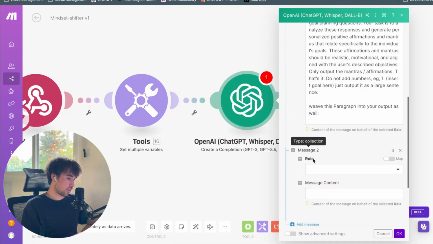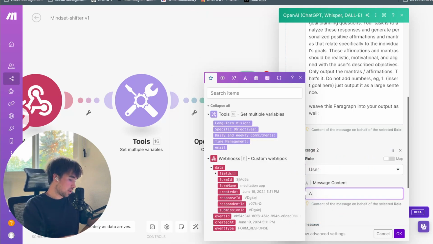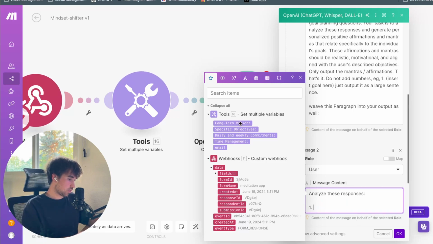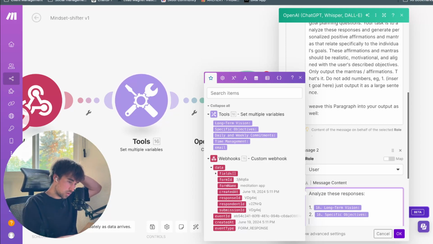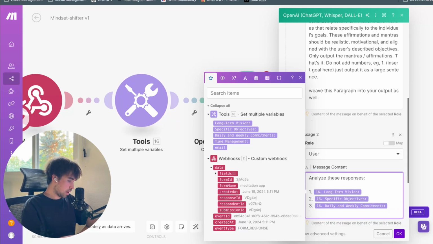Awesome. So now we're going to add another message. This time it's going to be a user prompt. And then we'll say analyze these responses. And then we'll go 1, long-term vision right there. We'll go 2, specific objectives, go 3, and then 4, time management.